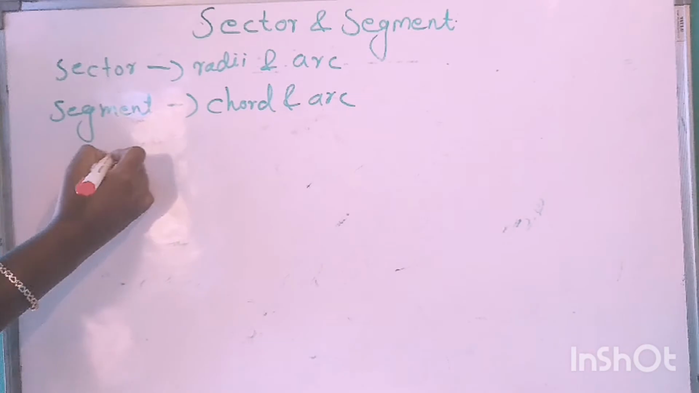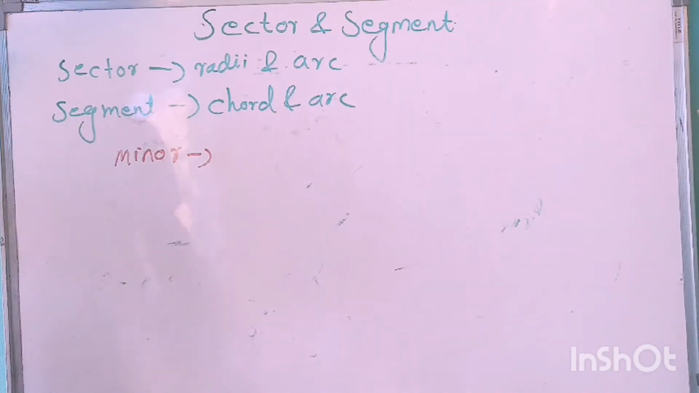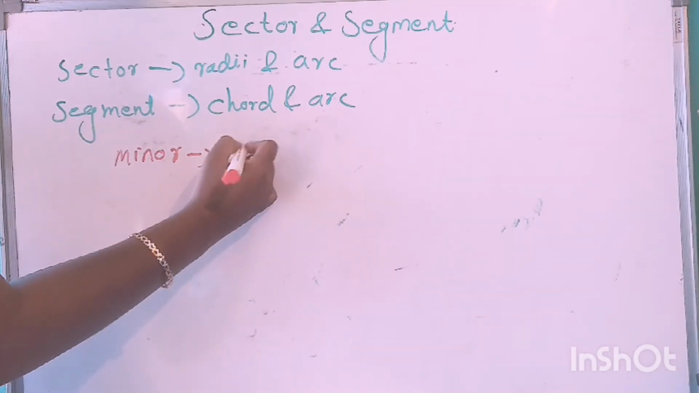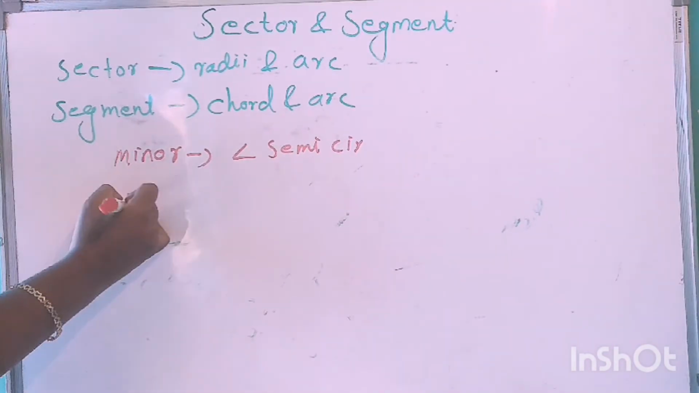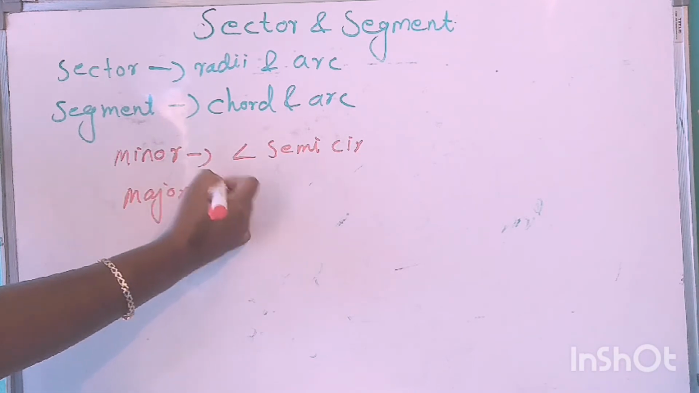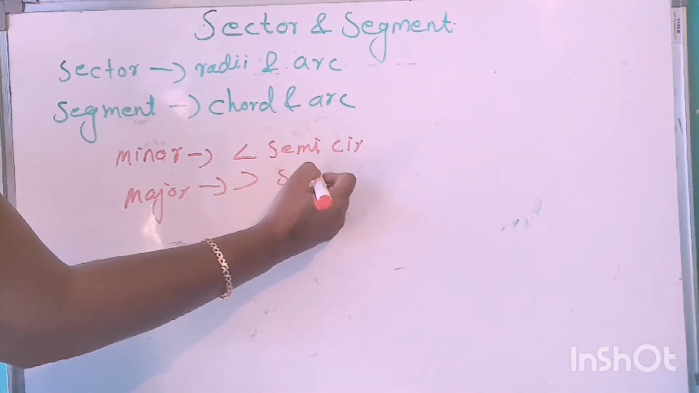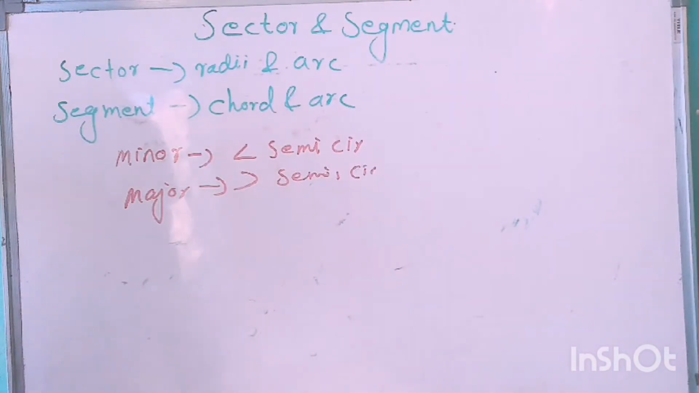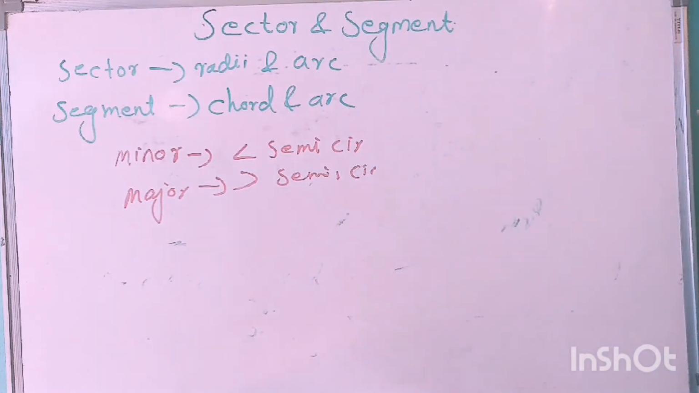A segment is called a minor segment if it is less than a semicircle, and a major segment if it is greater than a semicircle. If that circular region is less than a semicircle, then that is called a minor segment. And if it is greater than a semicircle, then that is called a major segment.